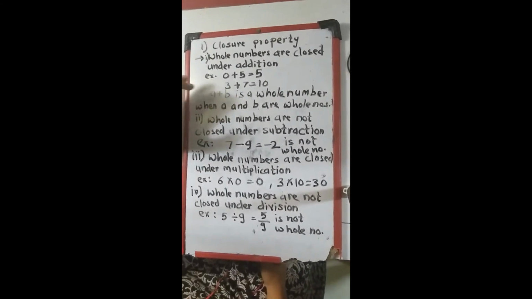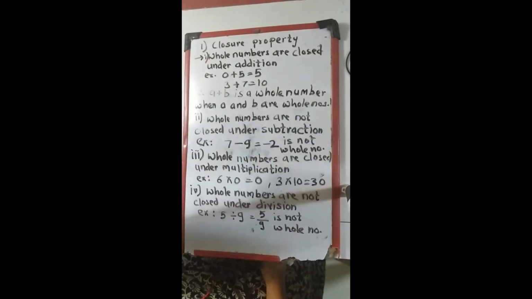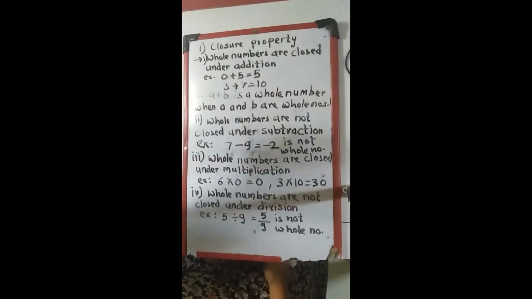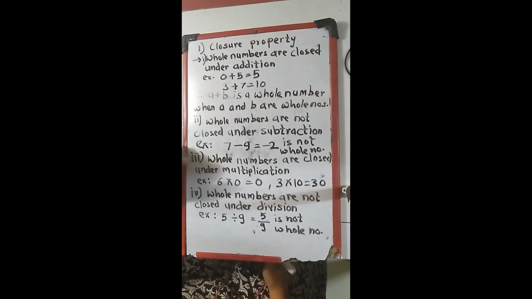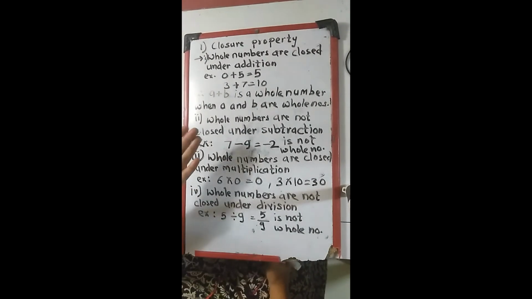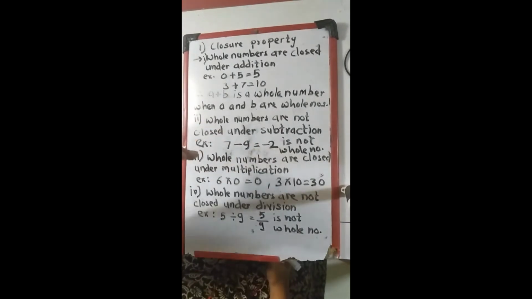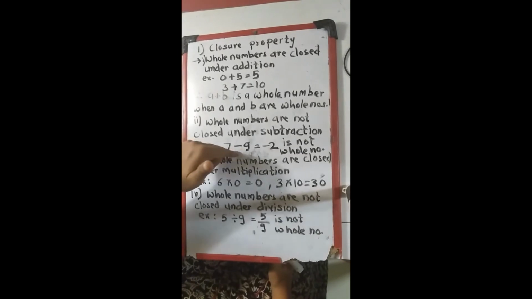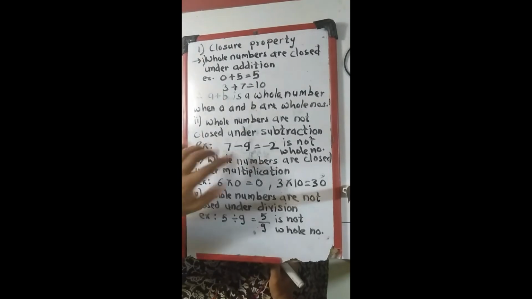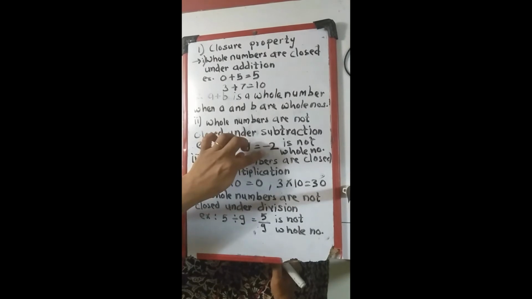I will make a correction here. When a and b are whole numbers, the answer should be a whole number. Okay, then we will shift to subtraction. When we take any two numbers and subtract, for example 4 minus 2, the answer is 2, which is a whole number. But if we take 7 minus 9, the answer is minus 2, which is not a whole number. Minus 2 is an integer, not a whole number, because the negative sign is there.